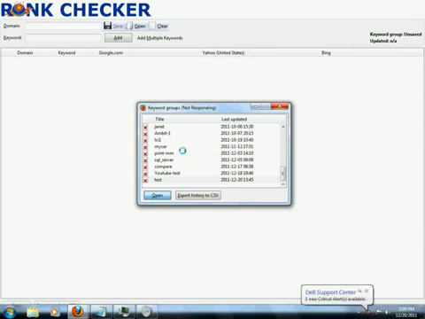I'm having some issues with my computer. I don't know if it needs to be patched up or something like that, so I apologize, bear with me here. Maybe I'll just pause and come back.